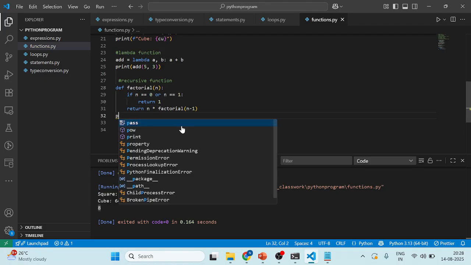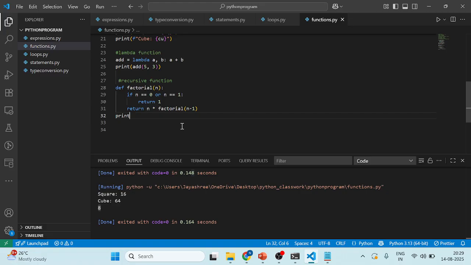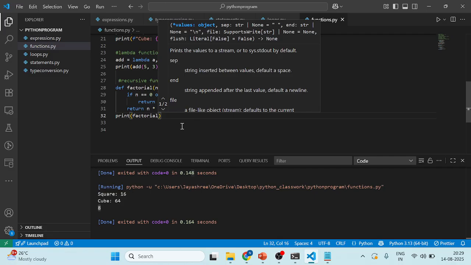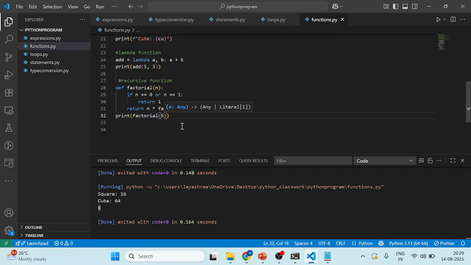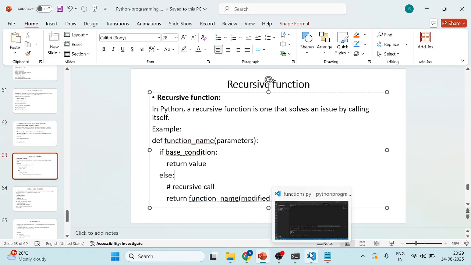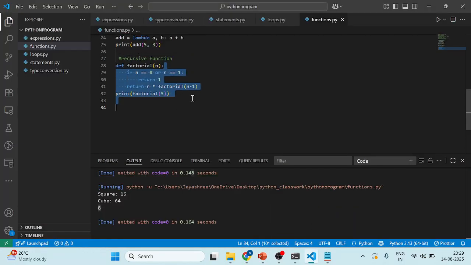Here we want to print factorial of 5. Okay, this is the recursive case actually. What is recursive? A recursive function solves the issue by calling itself. I'm calling itself here, it is happening. What am I calling here?